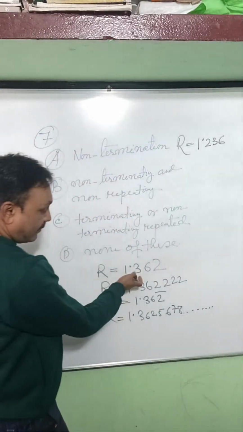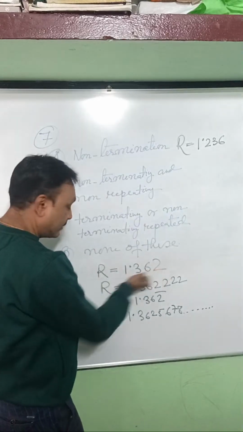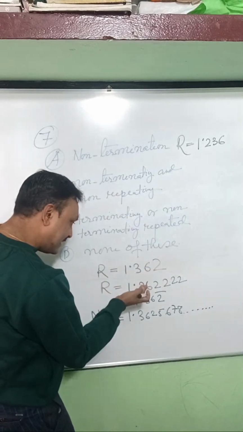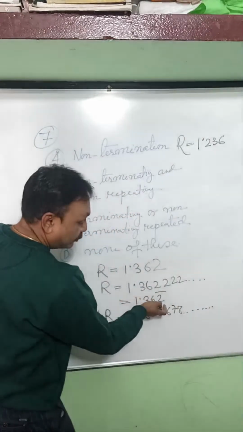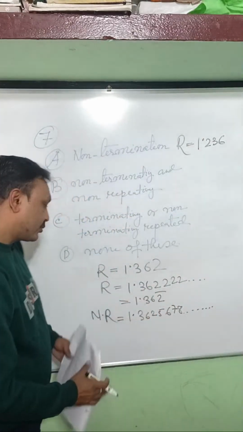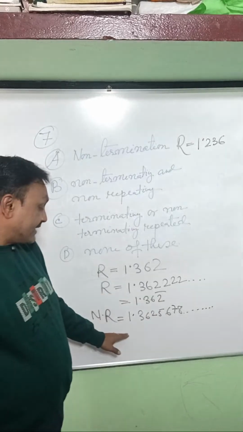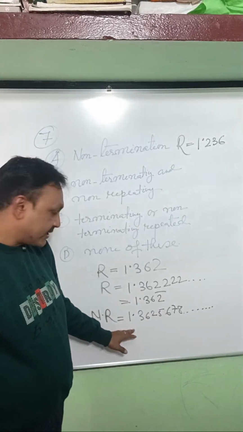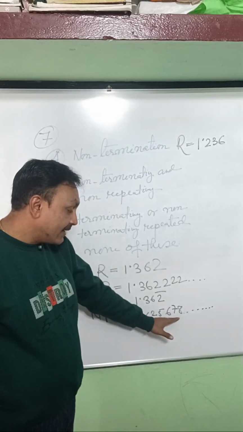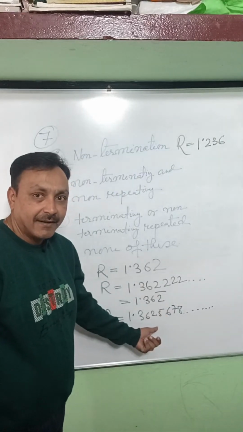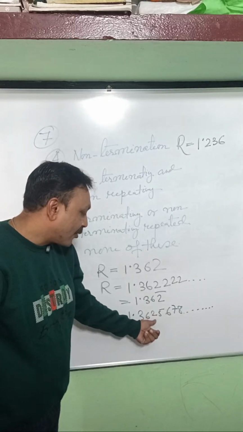So this is terminating, so this is a rational number. This is non-terminating, but what is there? Though it is non-terminating but repeating, so it is a rational number. But in the case of an irrational number, it is non-terminating, non-repeating.